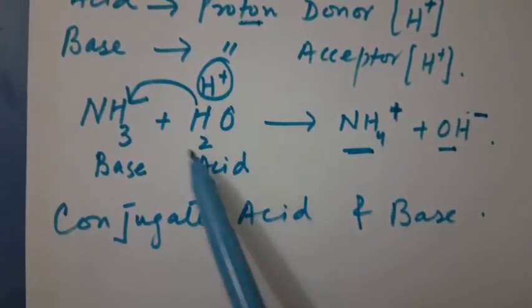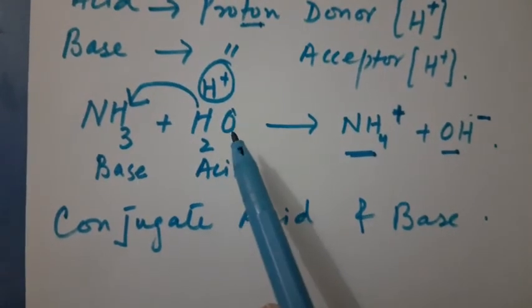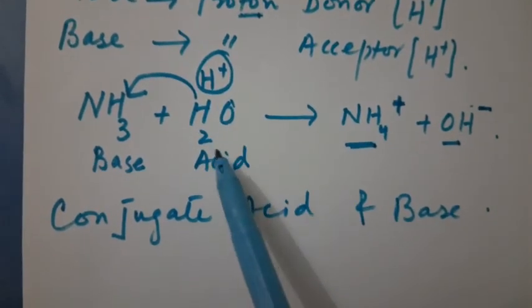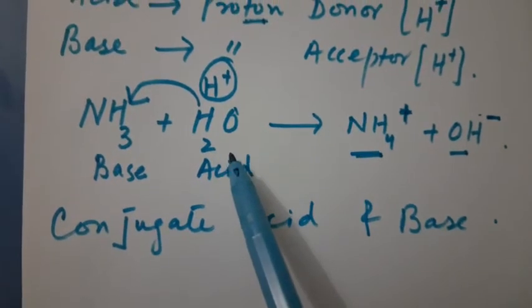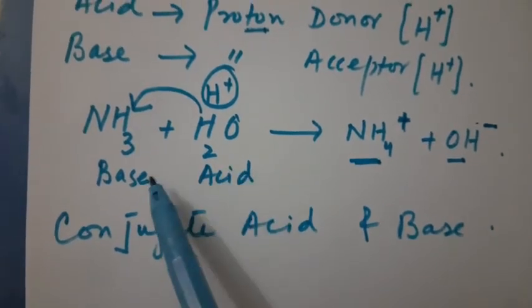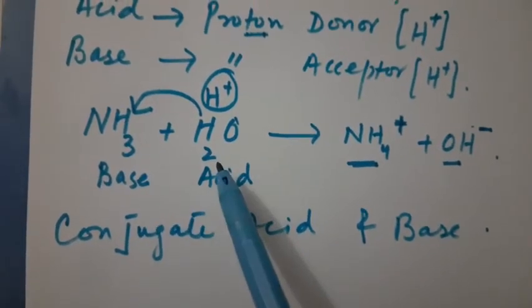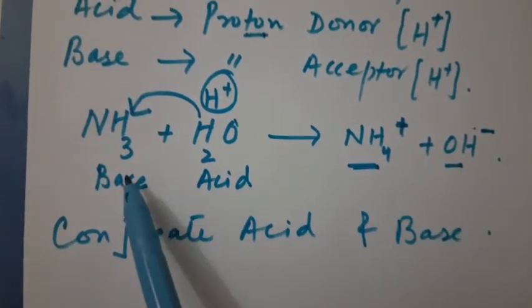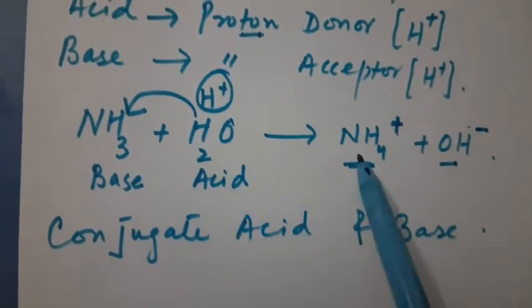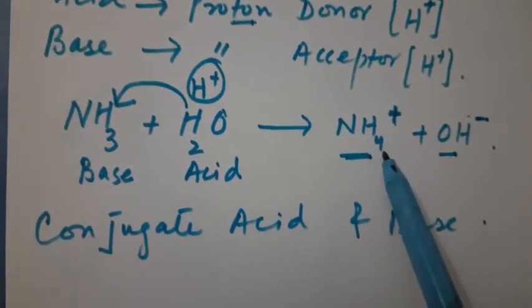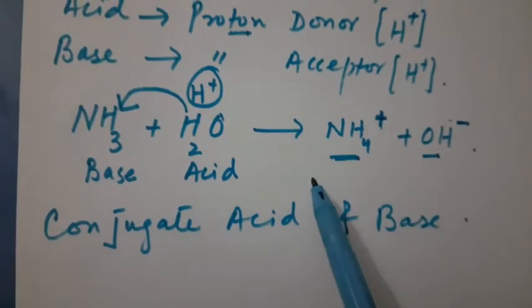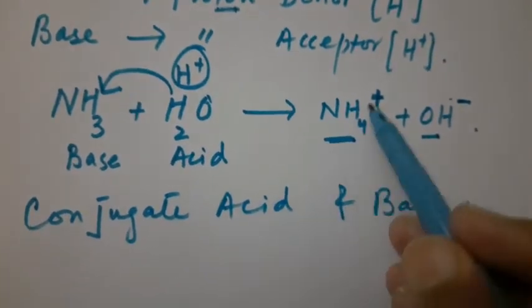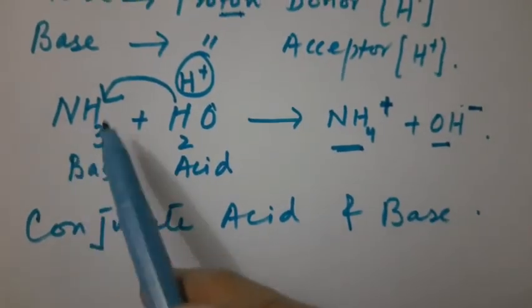Here in this case we have water as an acid. Water has donated its proton, and it forms the negative ion, and the base which accepts the proton forms the positive ion, right?